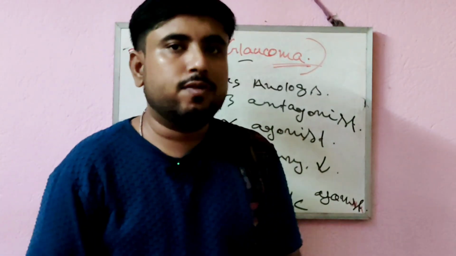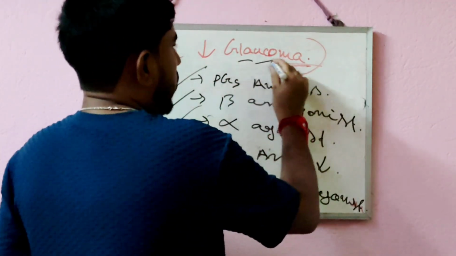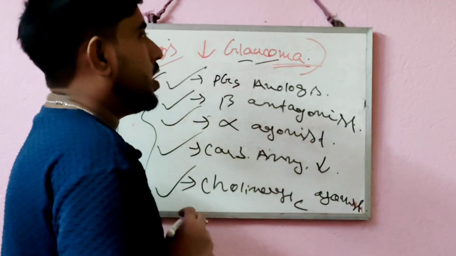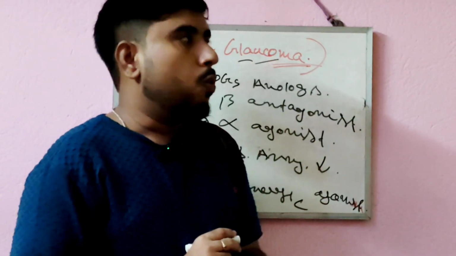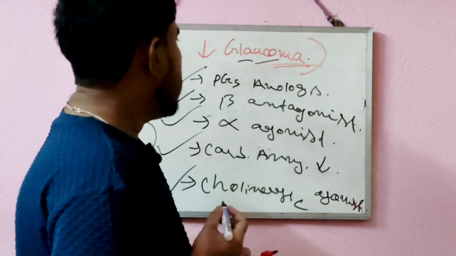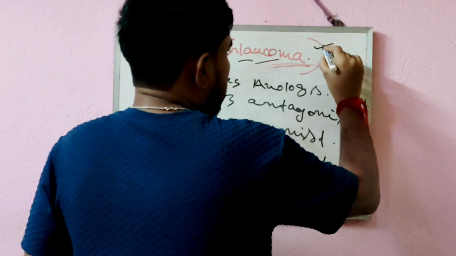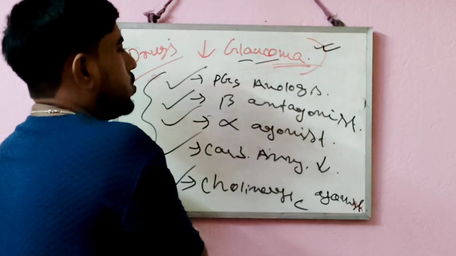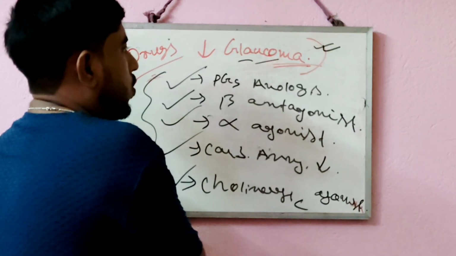So with that I have finished today's topic related to glaucoma. In this class I have discussed the definition of glaucoma, what glaucoma is, the etiology of glaucoma, what the symptoms can be, and what the risk factors are for a person who can easily be affected by glaucoma.